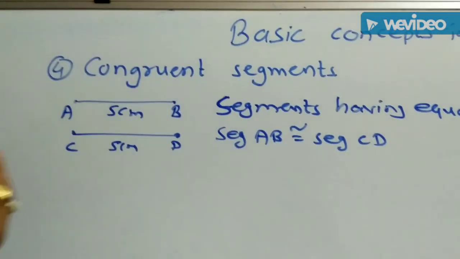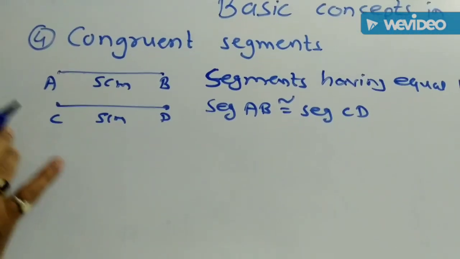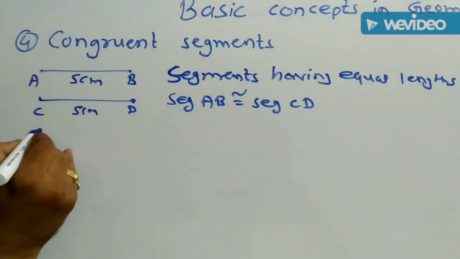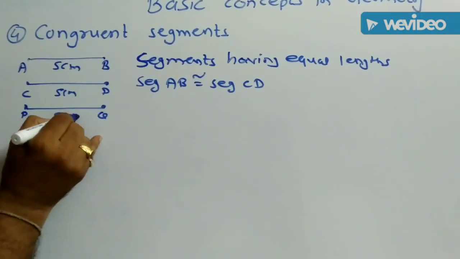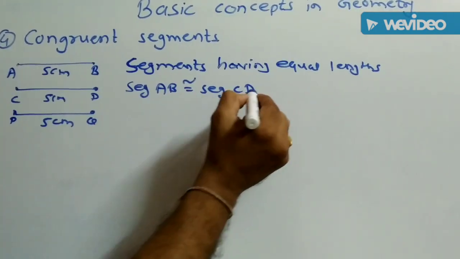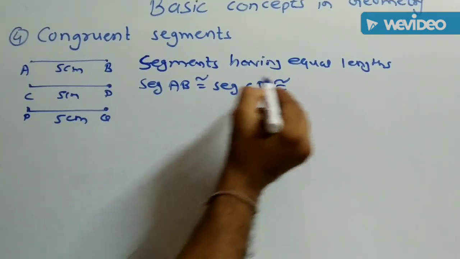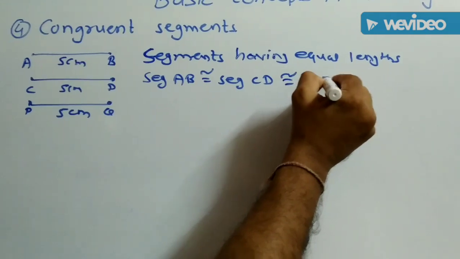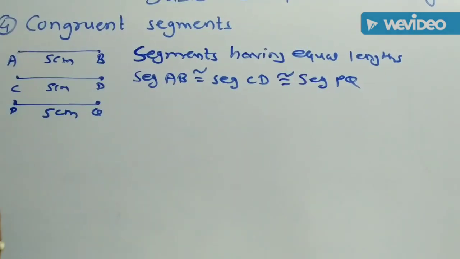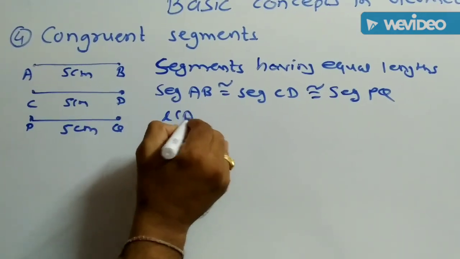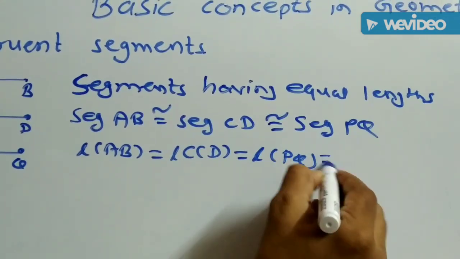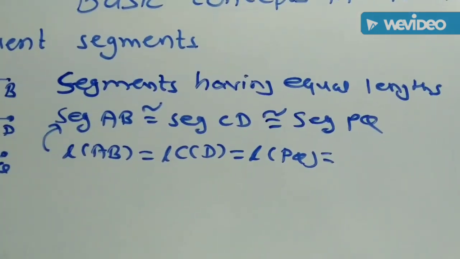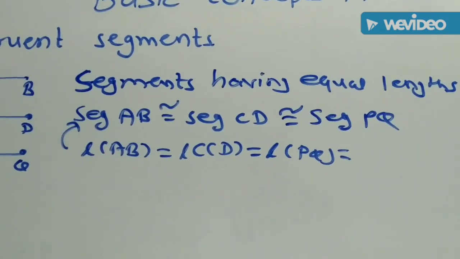That means two segments are said to be congruent if their lengths are the same. Suppose a third segment is also given and its length is also 5 cm, then we can write segment AB congruent to segment CD congruent to segment PQ, because their lengths AB, CD and PQ are the same, and therefore these segments are said to be congruent segments.